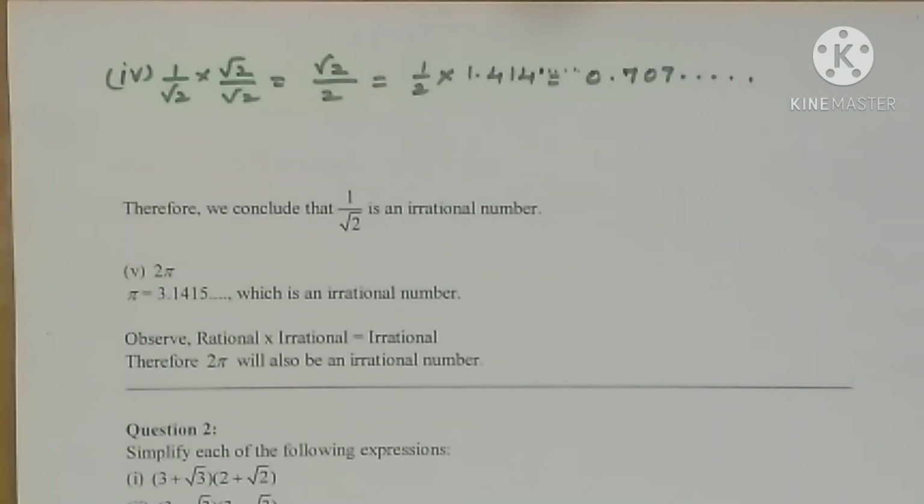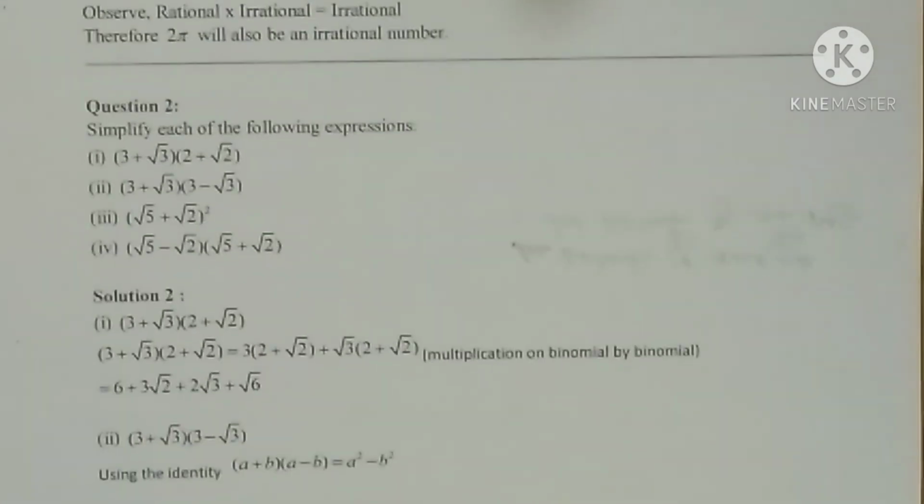So the concept of that theory part, that is when we are multiplying, adding or subtracting, or dividing with a rational and an irrational number, our result will be irrational. That concept we used for solving this question number 1.